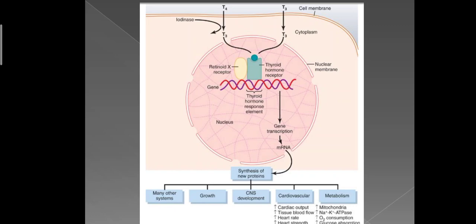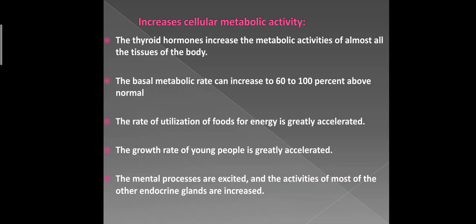However, not all the proteins are increased by similar percentages. Some are increased only slightly, and others as much as sixfold or manyfold. Some of the actions of thyroid hormone result from the enzymatic and other functions of these new proteins. The most important effect of thyroid hormone is to increase the cellular metabolic activities. These hormones increase the metabolic activities of almost all the tissues of the body. BMR can increase up to 60 to 100% above normal.